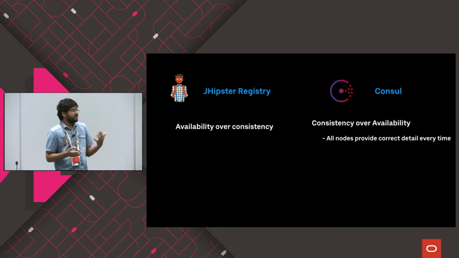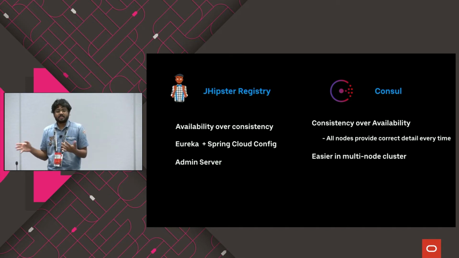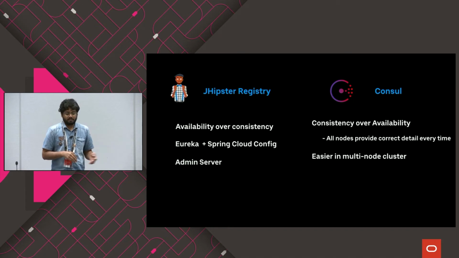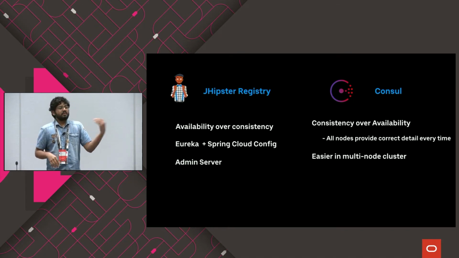So that's the main difference. And Consul is actually polyglot in nature, so you can have services written in any kind of language over there. While JHipster registry predominantly focuses on Spring and Spring Boot based Java or Kotlin applications.